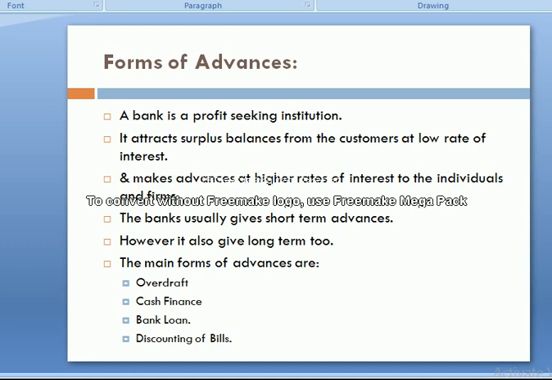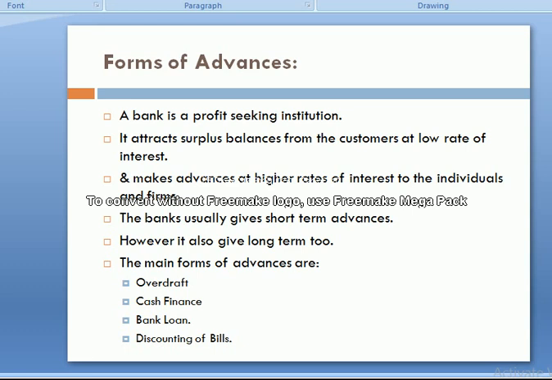It attracts surplus balances from customers at a low interest rate and lends those amounts as advances at a higher rate of interest to individuals or other businesses. In this way, they earn profits in the shape of interest differences. The gap between the low and the high interest is the profit margin of the bank.